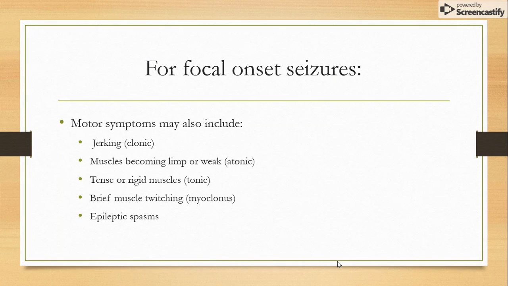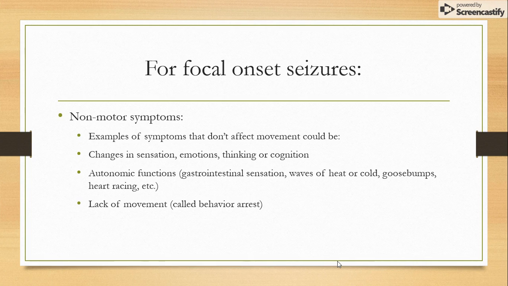For focal onset seizures, motor symptoms may include jerking, muscles becoming limp or weak, tense or rigid muscles, brief muscle twitching, or epileptic spasms. And then for focal onset seizures, the non-motor symptoms, examples of symptoms that don't affect movement, could be changes in sensation, emotions, thinking, or cognition, gastrointestinal sensation, waves of heat or cold, goosebumps, heart racing, or lack of movement.